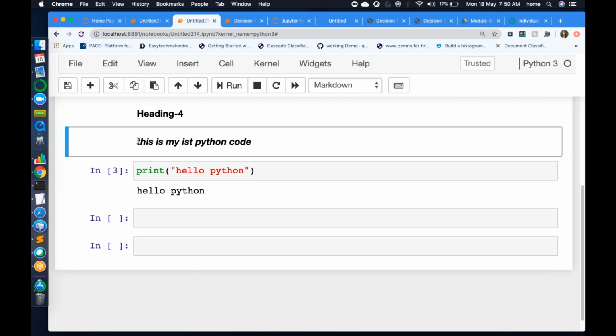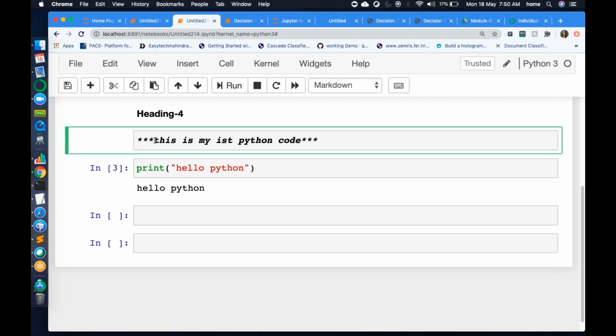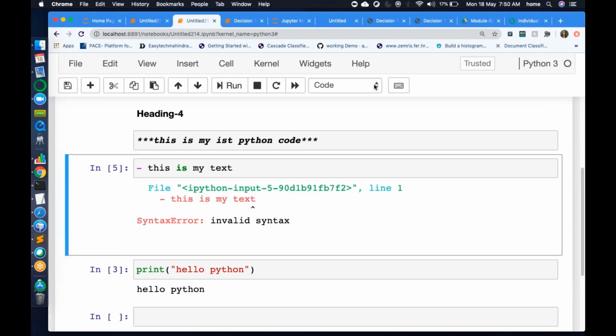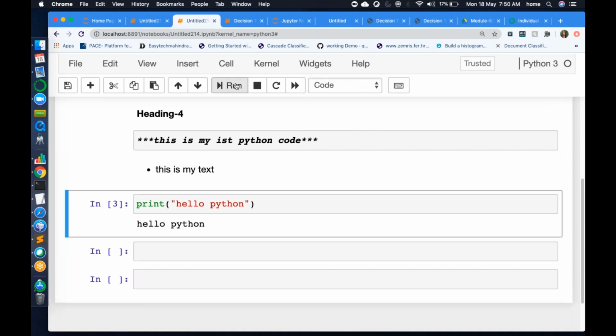If you want to change the font color, again you can write font, all the things that you're doing in Markdown, right? Font and then color. You can write the font color. What else you can do is make, let's say, bullet points, right? So you can simply type this thing and then write your text. This is my text, and then run it. This is in code mode, so I need to change it to Markdown, and this is a bullet.